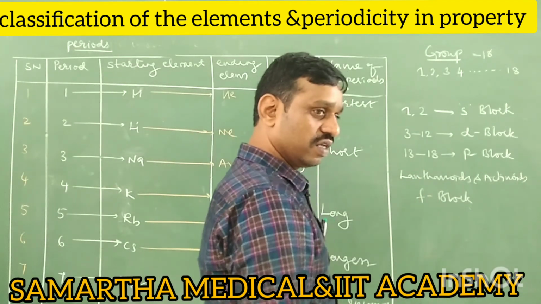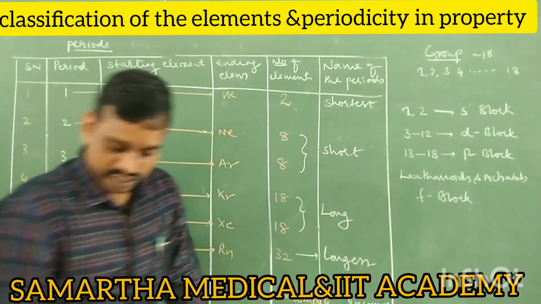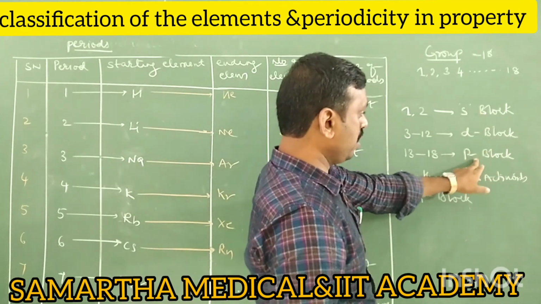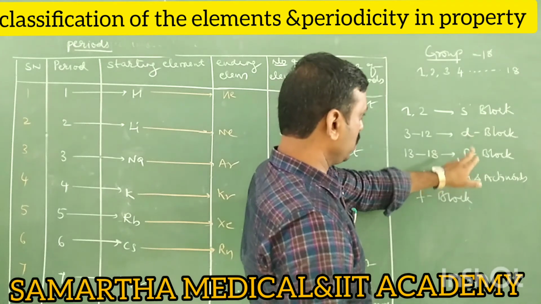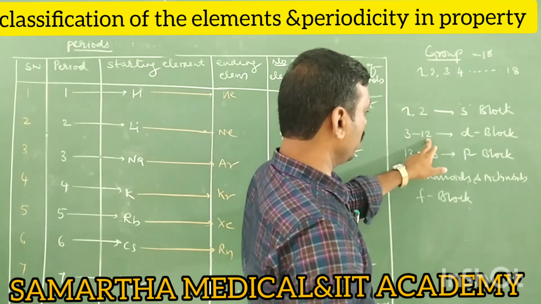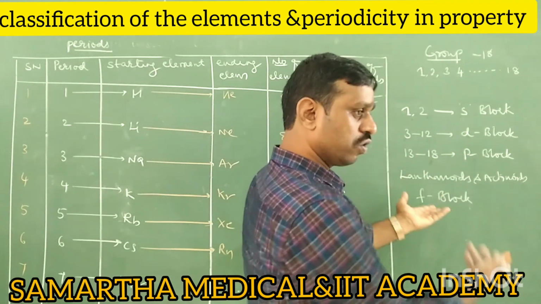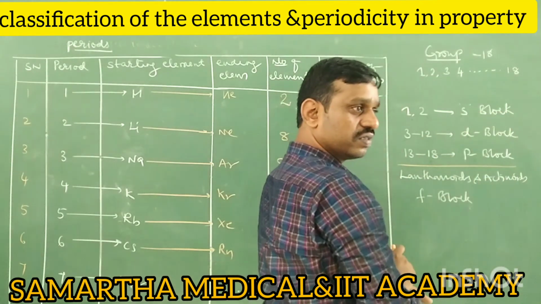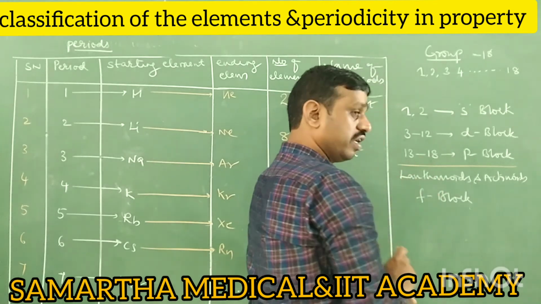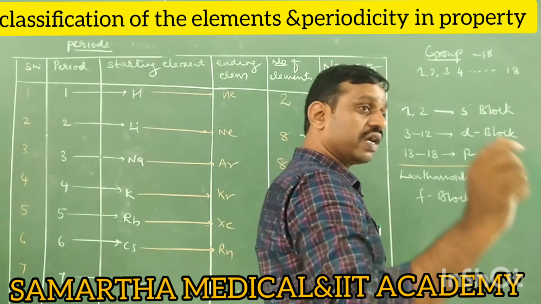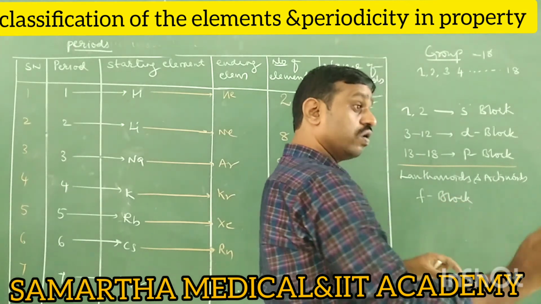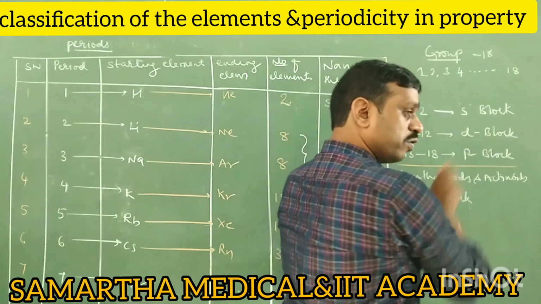This is the question. The block is F block, all right. But for lanthanides, there is no group, no? So see, S block, P block, D block. S is 1 to 2, D is 3 to 12, P is 13 to 18. Sir, there is no more group. Where is the group? 1 to 18 is done. Below, we have lanthanide and actinide. So the question is, lanthanide and actinide belong to, of course, F block. But I want to know which group. There is no group left now.